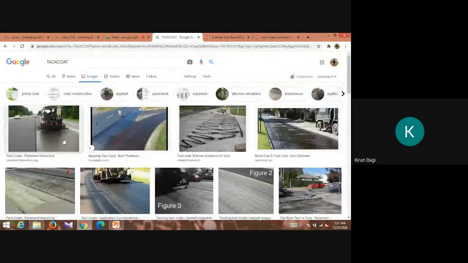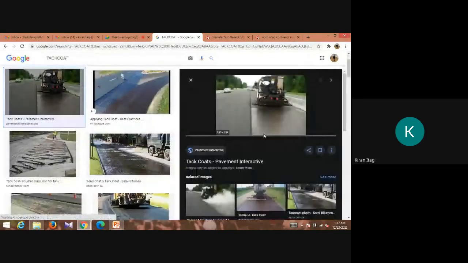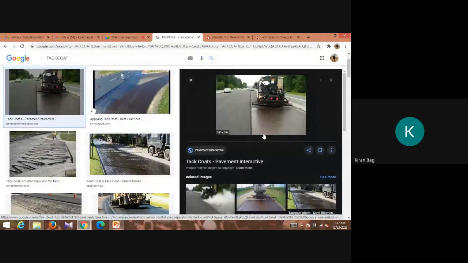Here, the tack coat, above which the bituminous concrete is going to be laid. It acts like a glue or a gum. This is the use of the tack coat and prime coat.